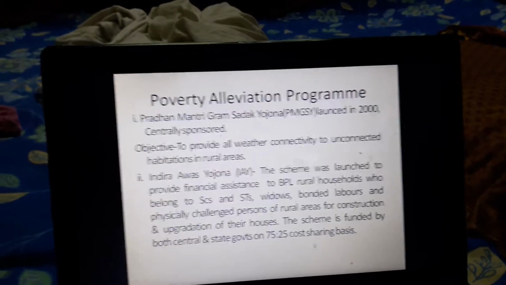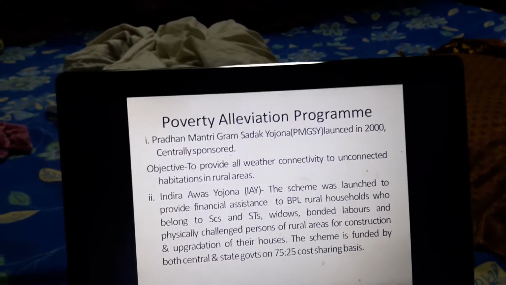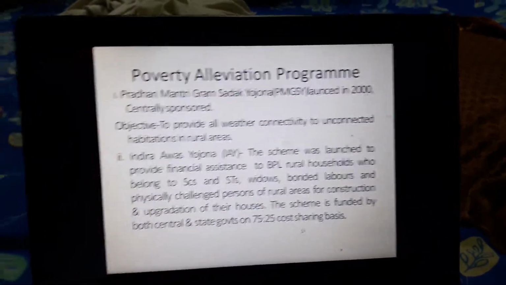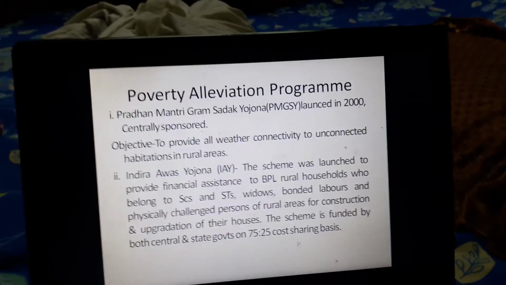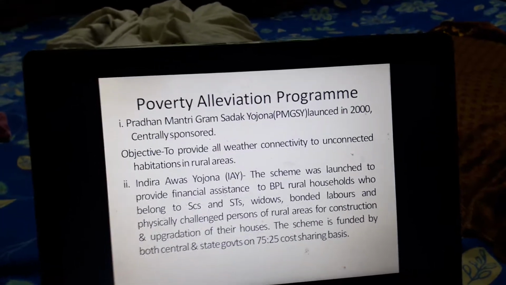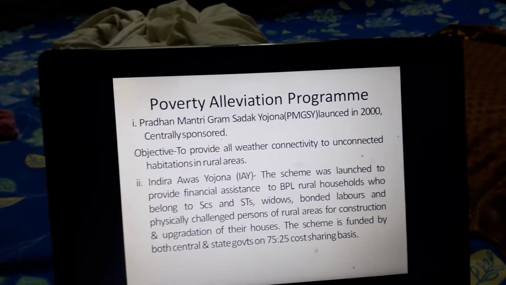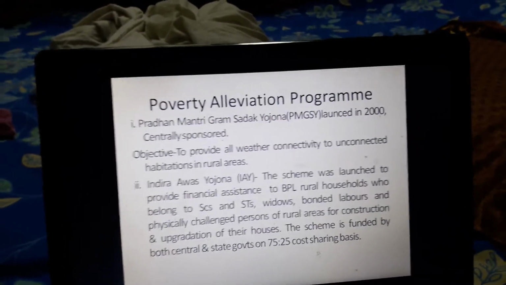The next scheme is Indira Awas Yojana, or it is called IAY. The scheme was launched to provide financial assistance to the below poverty line rural households who belong to either SC or scheduled tribes or widows or bonded laborers or physically challenged persons in rural areas.